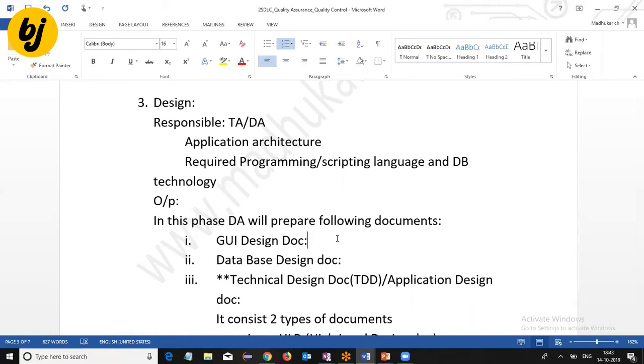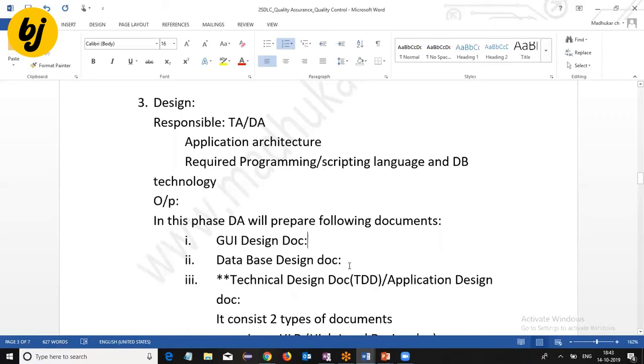Next, the database design document. In order to maintain the business information in the application, how many tables are required in the database structure? What is the relation among those tables? What rules are implemented among those tables? This type of information is discussed in the database design document.